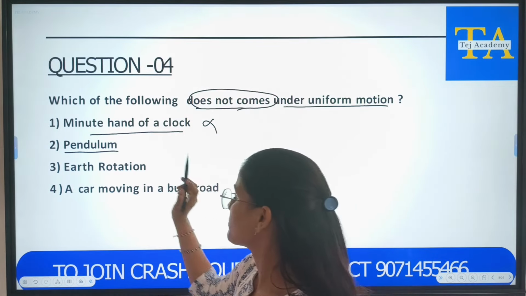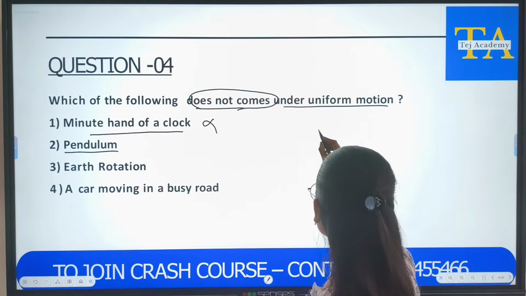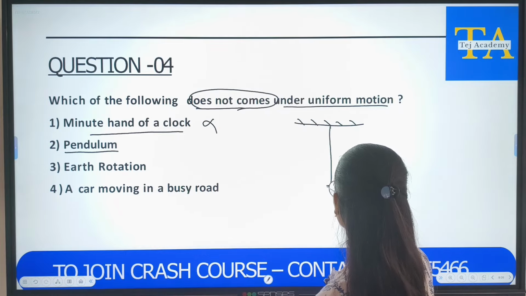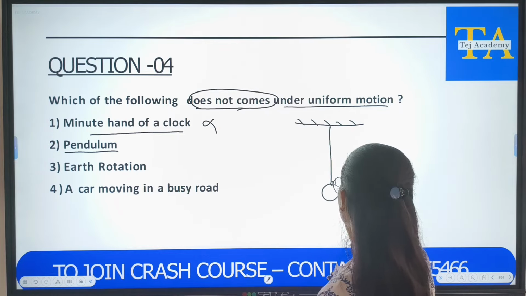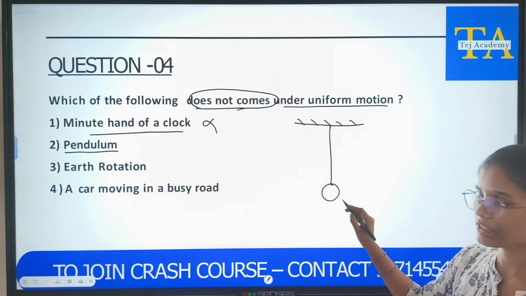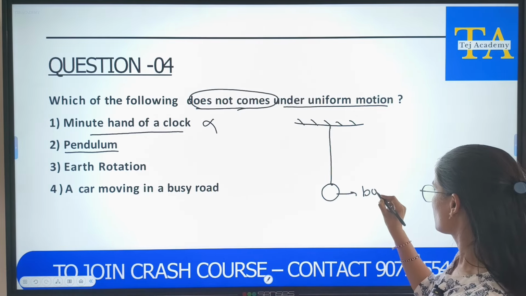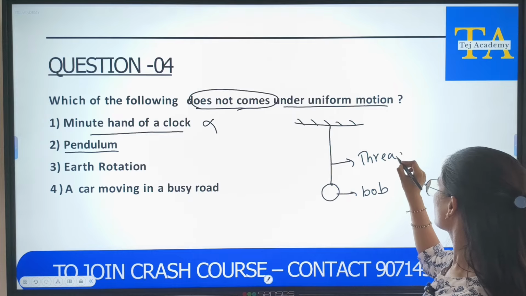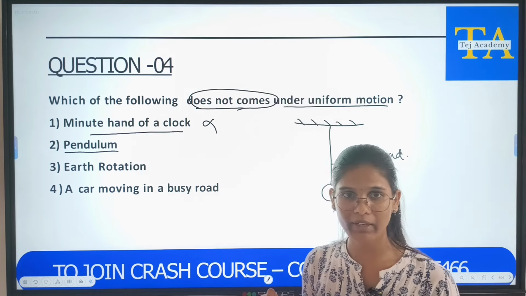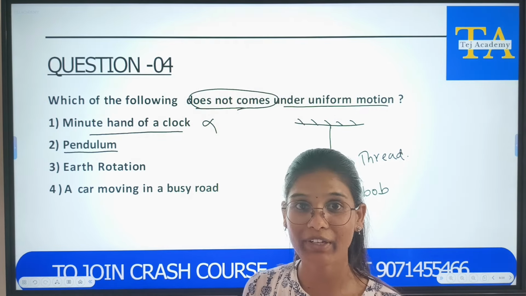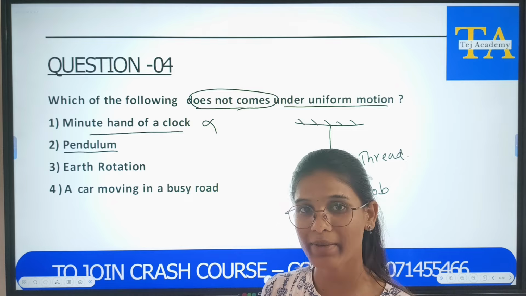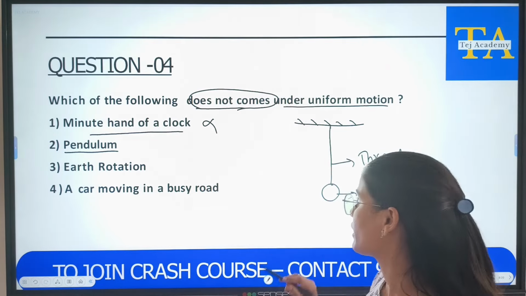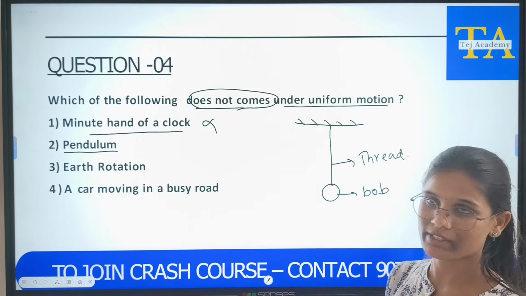Next, pendulum. Let me tell you what a pendulum is. A pendulum will have a metallic ball. We call this a bob. This is suspended by a thread. Have you seen a pendulum anytime? We often see pendulums in clock towers. Next time whenever you see clock towers, you do notice this pendulum. So what does this pendulum do?